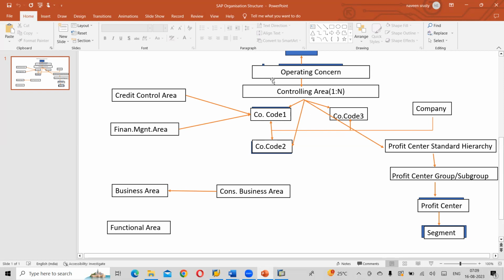Again, I'm reiterating. To create a profit center, we need to have a controlling area. To have a controlling area, we need to create the company code global parameters. To create the company code global parameters, we need to be ready with our company structure. Then only we can do these particular steps. Fine. Any questions? So as of now, we are keeping aside this profit center. You can write that down also. Profit center will be discussed in new GL accounting.